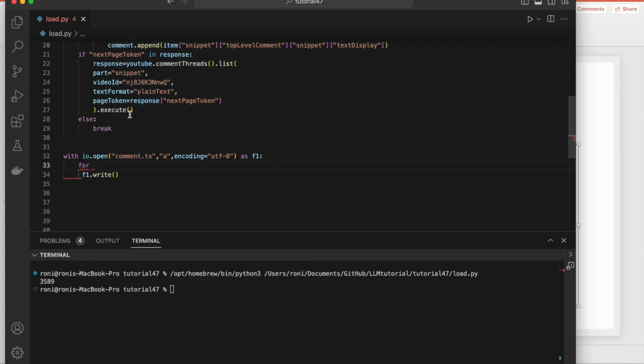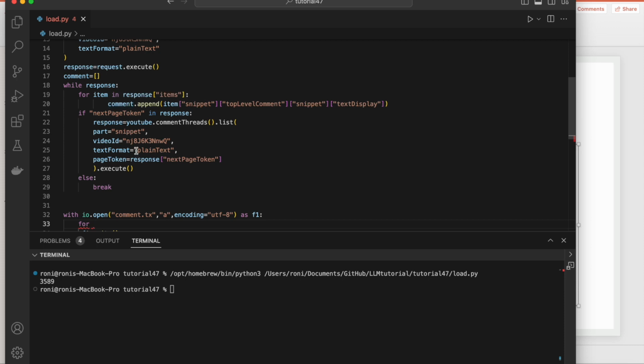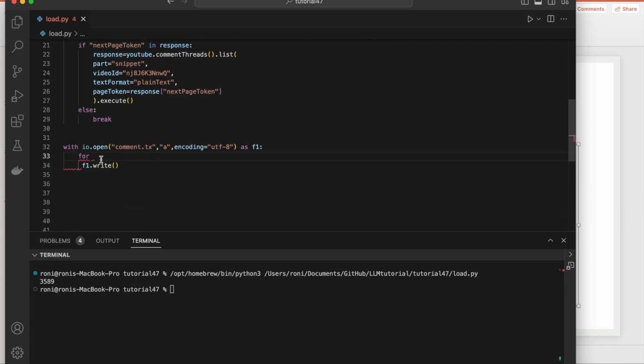Every item from this comment list should be read, so I can write for data in comment, and f1.write data, and after that I'll add a paragraph break, so every comment will be on a new line, like the next paragraph. And at the end we write f1.close. Okay, all right, everything is done.